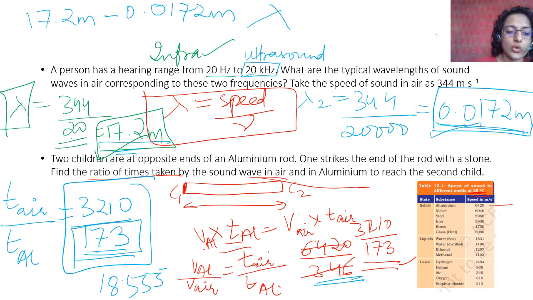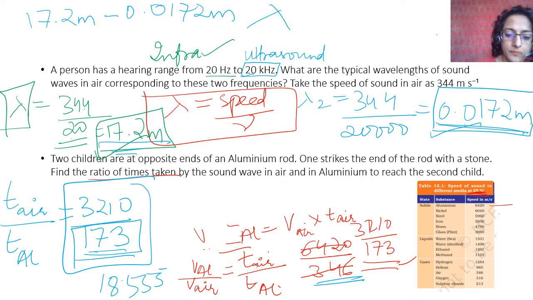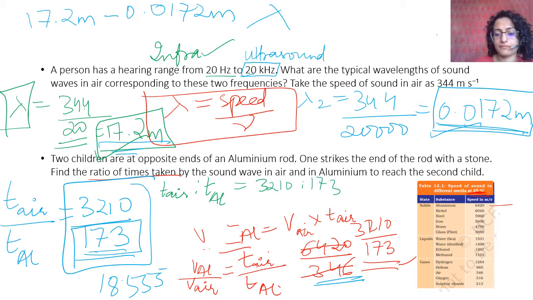Therefore I'll represent this in the ratio form: T air, time taken in air upon time taken in aluminium is 3210 to 173. Do this, otherwise if you take 343 or 344, then you will have a different answer.